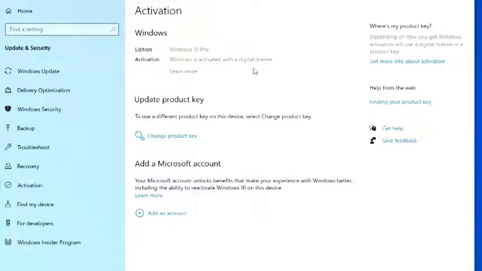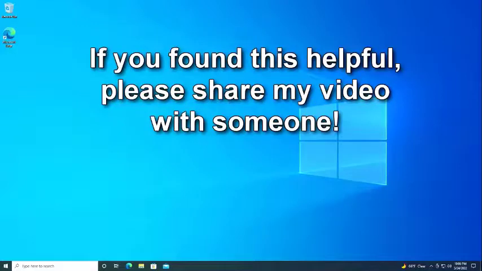Yes, I have a digital license, which is stored on the Microsoft website, and when I reinstall a new Windows, activation occurs automatically.